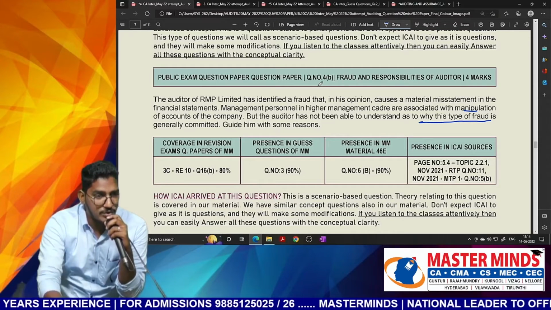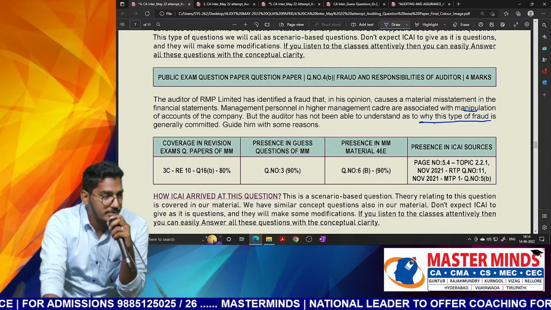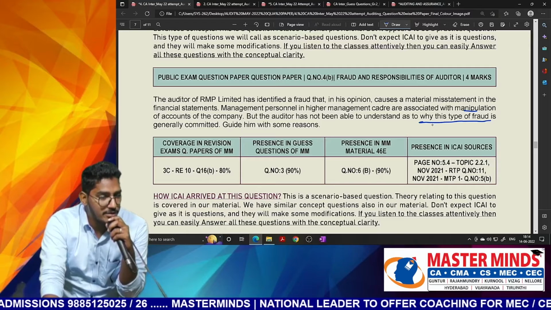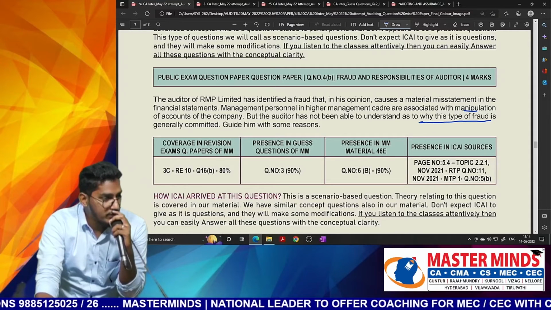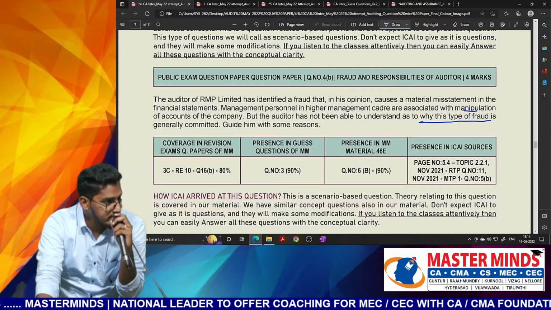As I have told, sometimes they will give all the irrelevant information. But even if you read the last line also, you'll be able to answer. They are telling why this type of fraud will be committed. What kind of fraud? Fraudulent financial reporting. So I think you should be able to answer these kinds of questions.